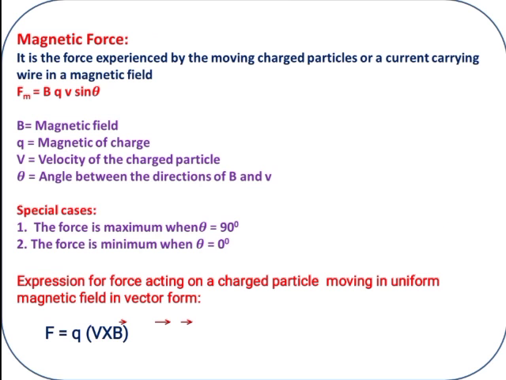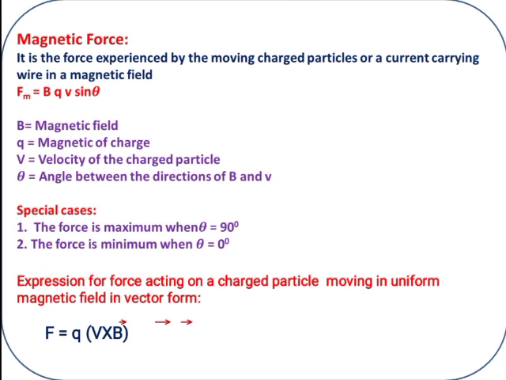The next one, magnetic force. It is the force experienced by moving charged particles or a current carrying wire in a magnetic field. How we studied the electric field and the force formula, similarly here, the magnetic force.